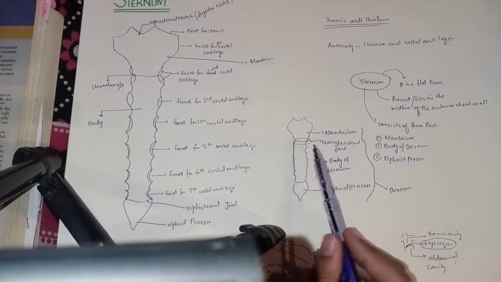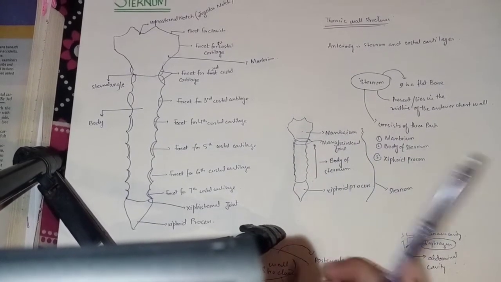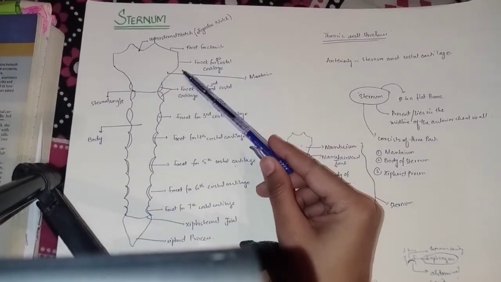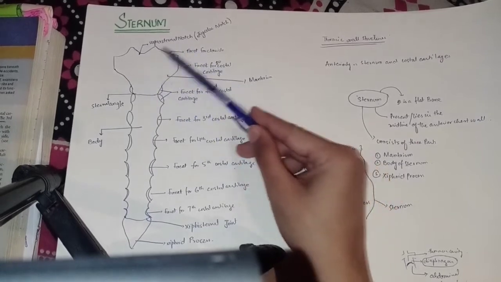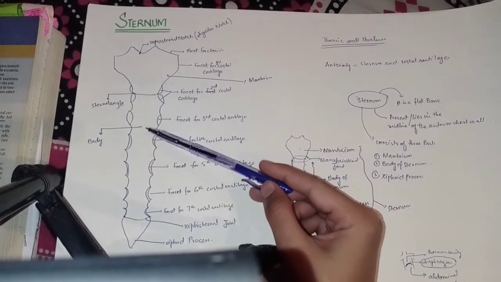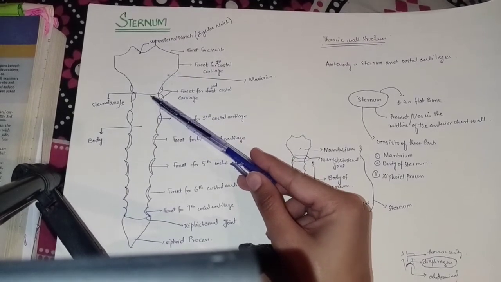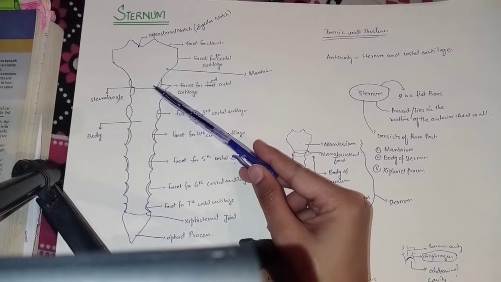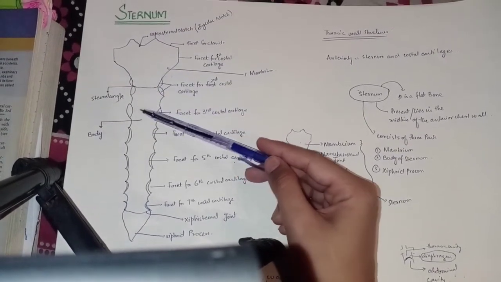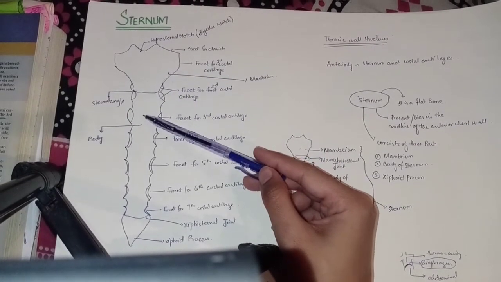Okay, and it also articulates with the clavicles and with the first costal cartilages and upper part of the second costal cartilages. So I am talking about the manubrium here. All this structure is the manubrium. Inferiorly it is joined with the body of the sternum through the manubriosternal joint, which joins the body of the manubrium with the body of the sternum.